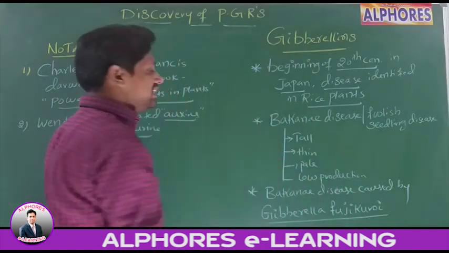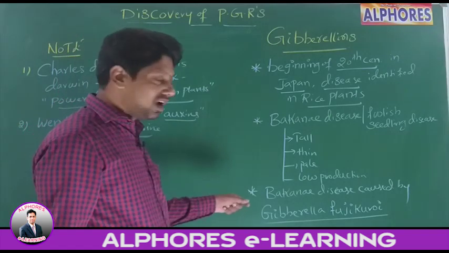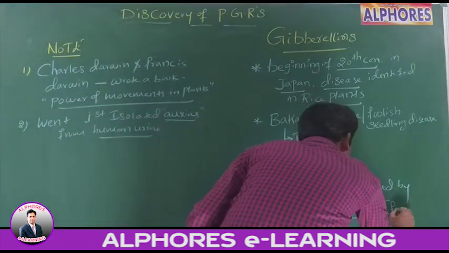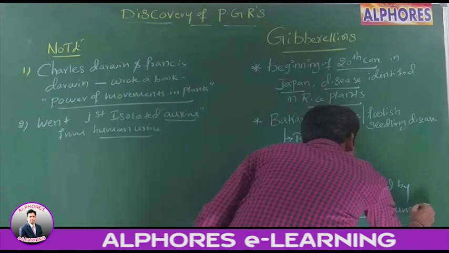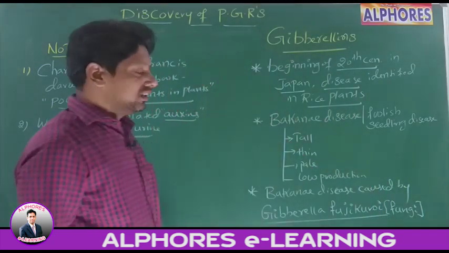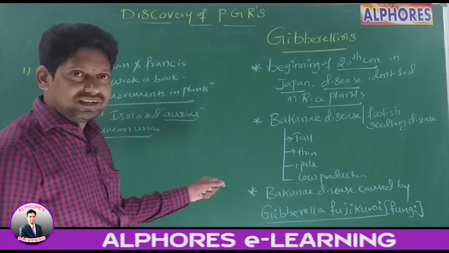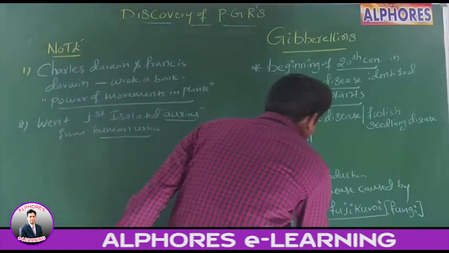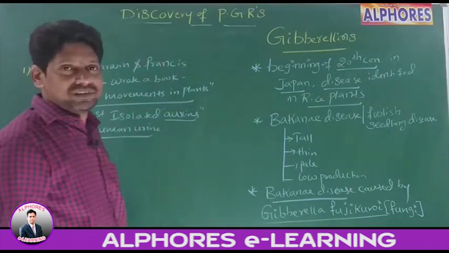What is this organism's name? Gibberella fujikuroi is a fungus. This is responsible for which disease, sir? Bakanae disease. Is it okay?